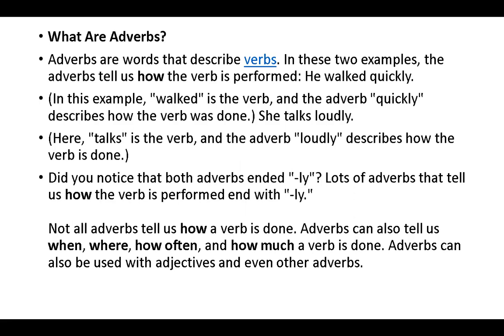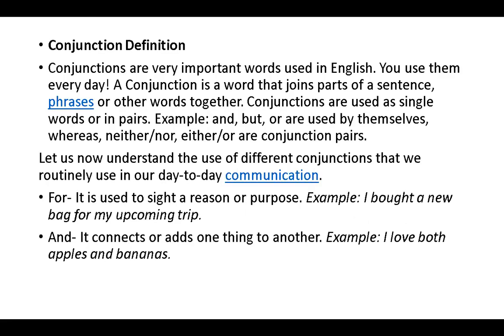Did you notice that both adverbs end in ly? Lots of adverbs that tell us how the verb is performed end with ly. Not all adverbs tell us how a verb is done. Adverbs can also tell us when, where, how often, and how much a verb is done. Adverbs can also be used with adjectives and even other adverbs.